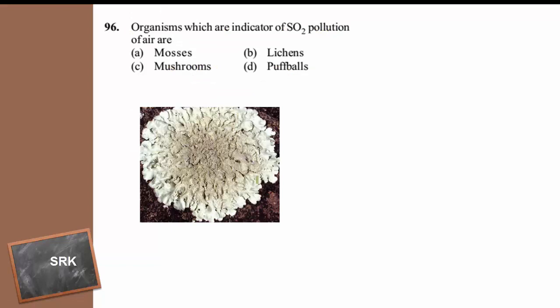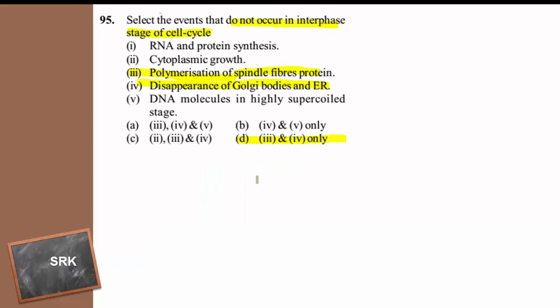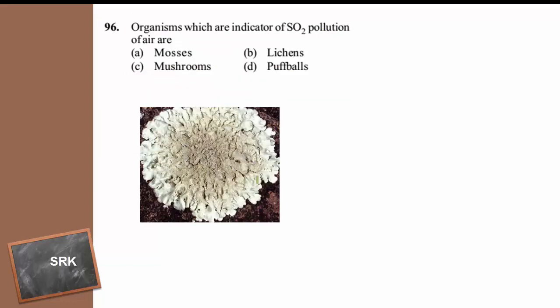Organisms which are indicator of SO2 pollution of air are mosses, lichens, mushrooms, puffballs, and the answer is lichens.